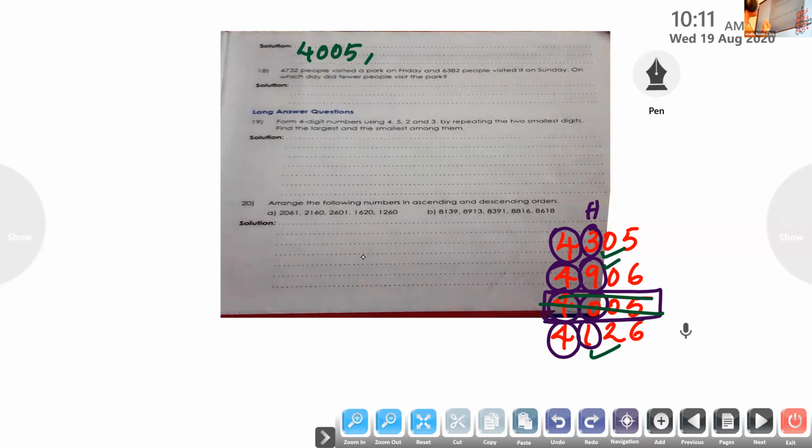We have to arrange these numbers in ascending order. So, now we selected the smallest one and we crossed that. Now again, from the remaining 3 numbers, we have to select the smallest one. So, which will be the smallest? 4,126. Very good. After writing that, we can cross it.